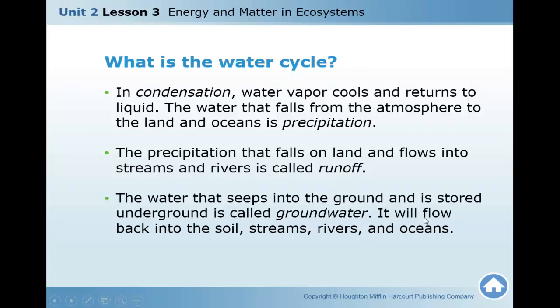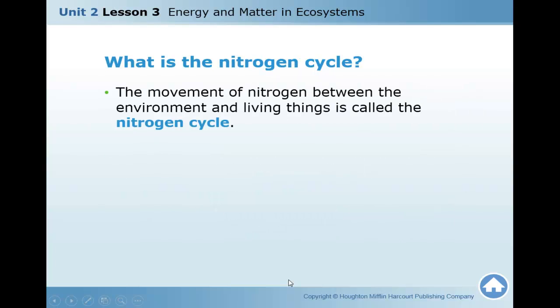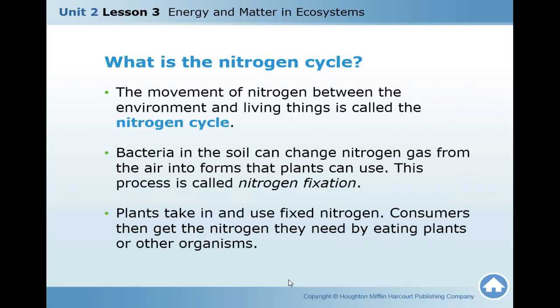It will flow back into the soil, streams, rivers, and ocean. You have to know the difference between groundwater and runoff. So all the previous part is the water cycle.